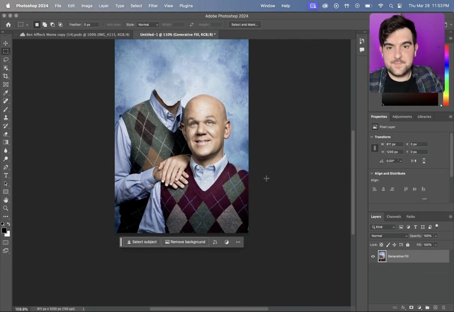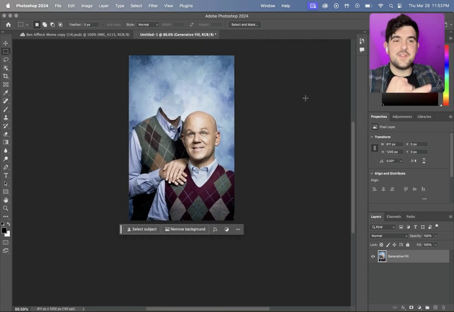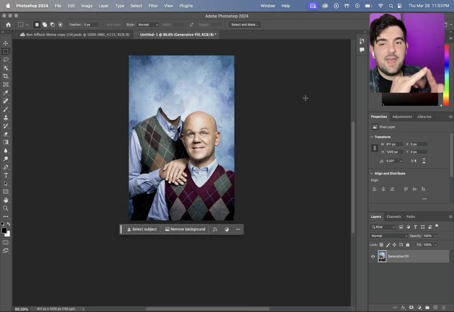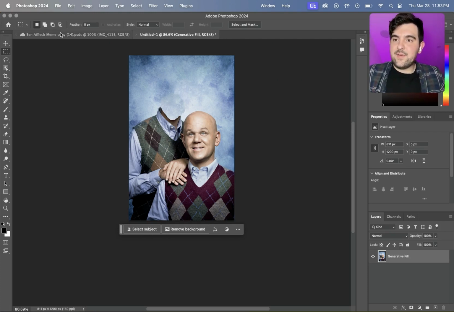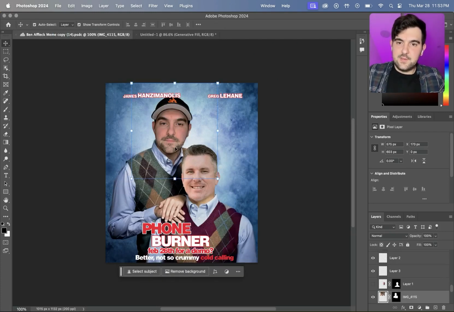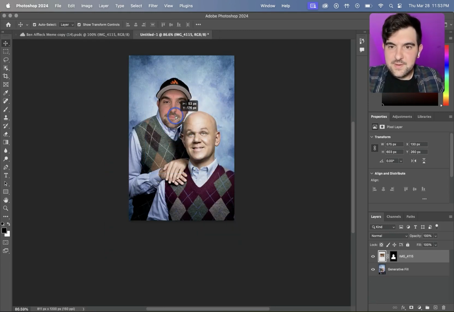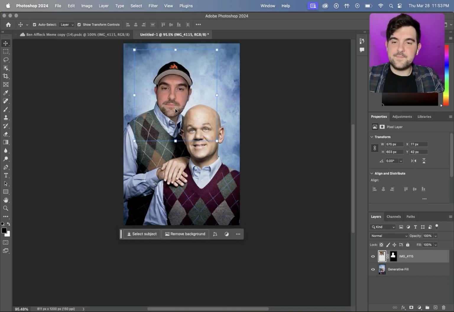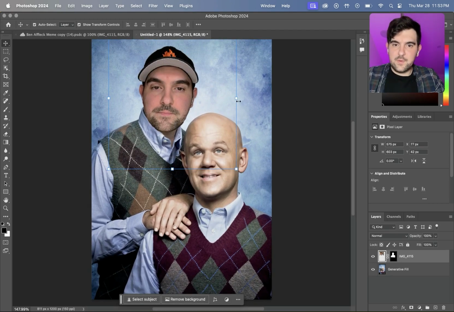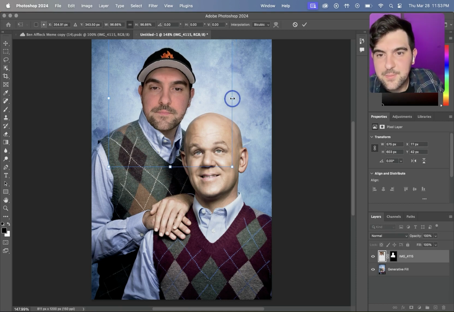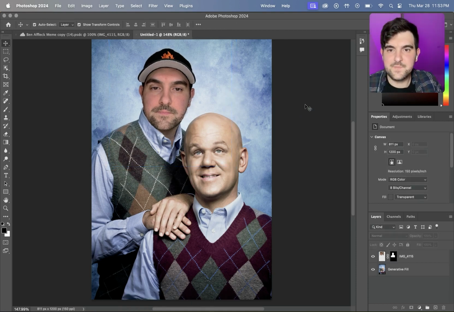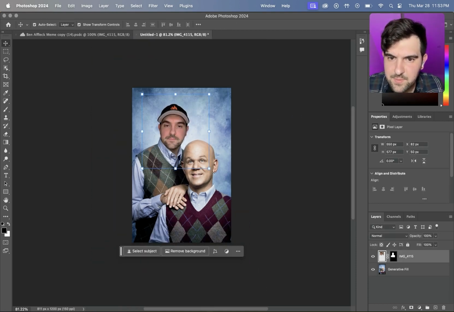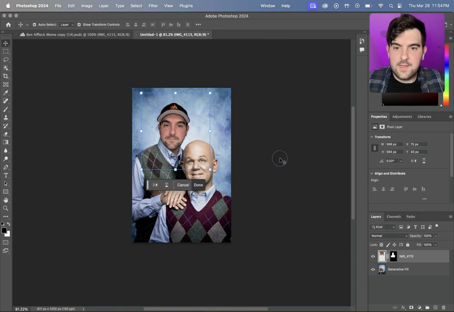Our template's all done. Now we need to fill in the text and we need to put the heads in and we're done. All right, so I already have a head. I made this one before. Hey Greg, gonna put my head right there and adjust it so it fits just fine. Want to make sure it's proportionate, or at least as proportionate as we can get it, and that looks pretty good. Looks good enough. Maybe lift it a little bit, maybe a little bigger. I feel like I have a big head. All right, and that looks pretty good.